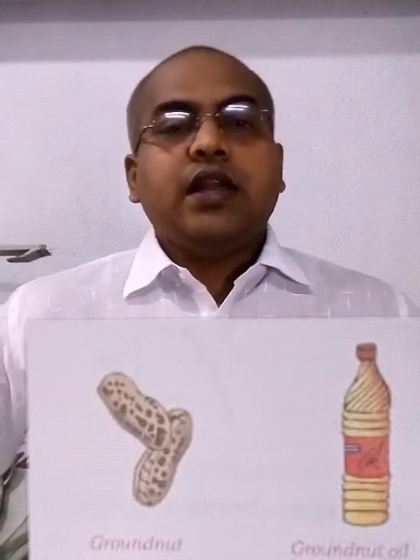The famous oil in our area, that is Bihar, West Bengal, Uttar Pradesh, Madhya Pradesh, or the region close to us, Jharkhand also. The best oil we use for cooking is mustard oil, which we get from the mustard plant.